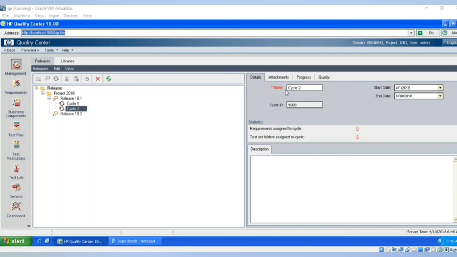So only they should change it normally. Without knowledge, if you go and change, as a tester, it may impact the complete plan. So that's the reason whoever has complete information, normally the managers will be discussing with the end users and then they will be deciding the dates. So they will define this information here normally in real time.